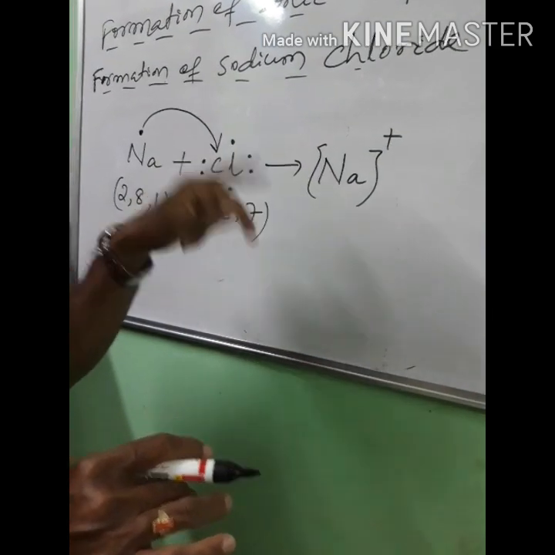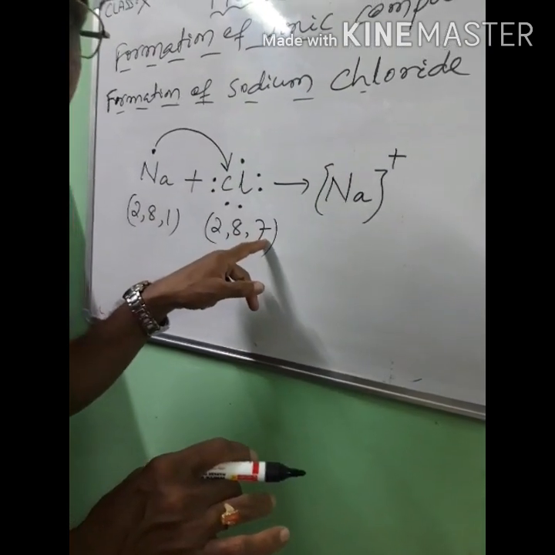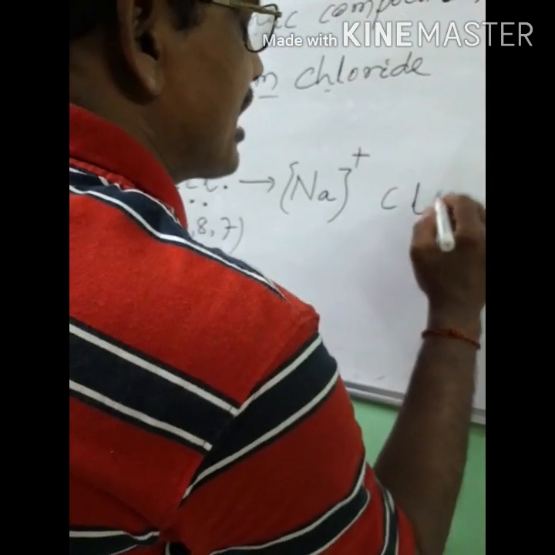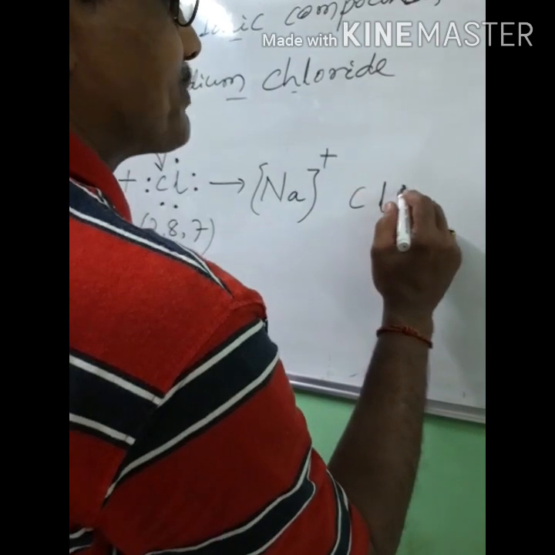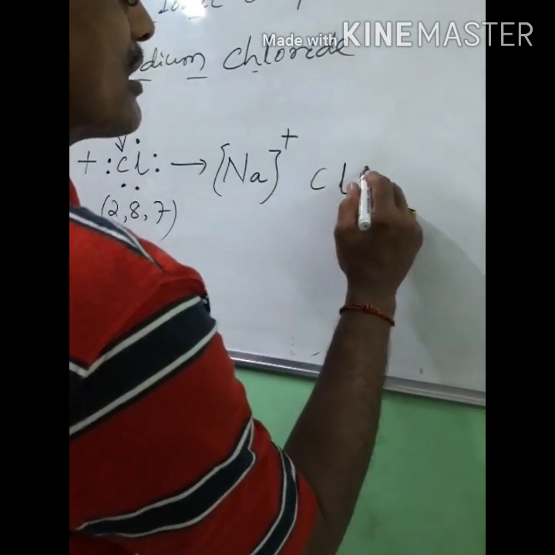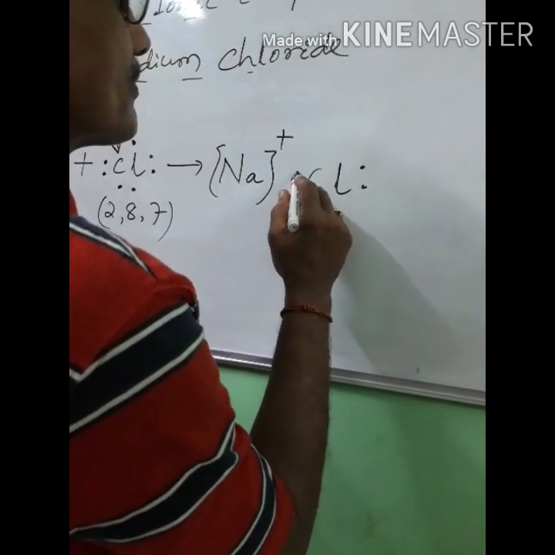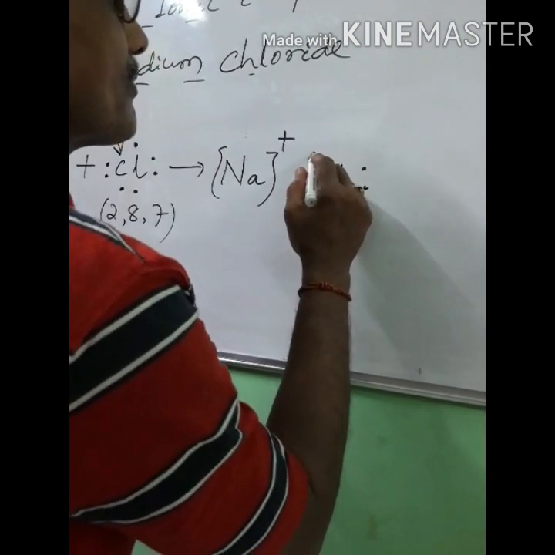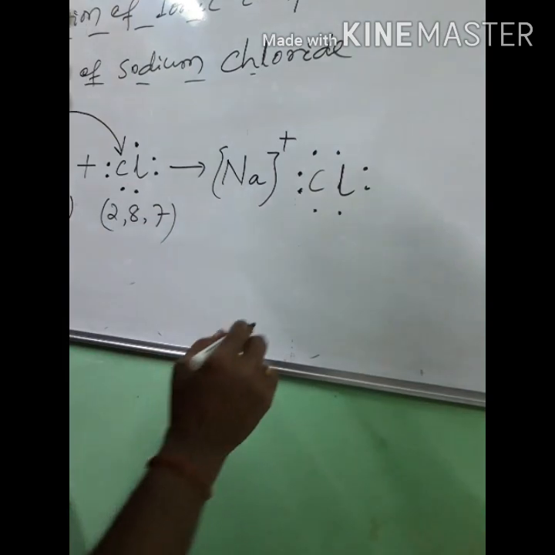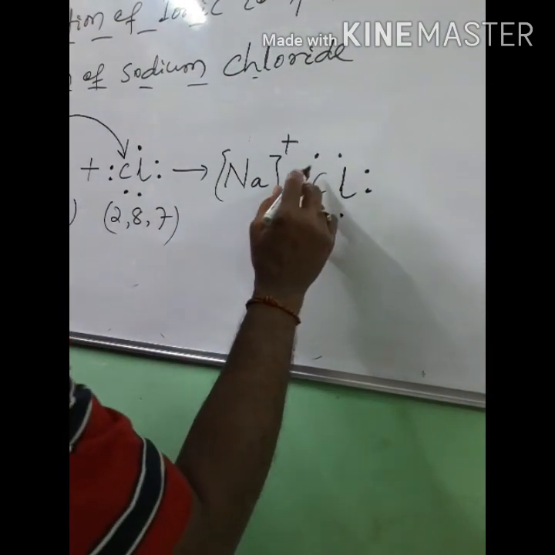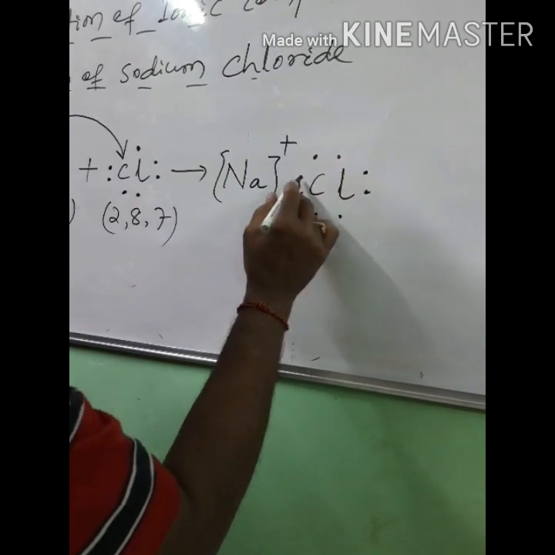So chlorine will accept 1 electron to become 8, or an octet. If chlorine accepts 1 electron, the number of electrons will be 1, 2, 3, 4, 5, 6, 7, 8.